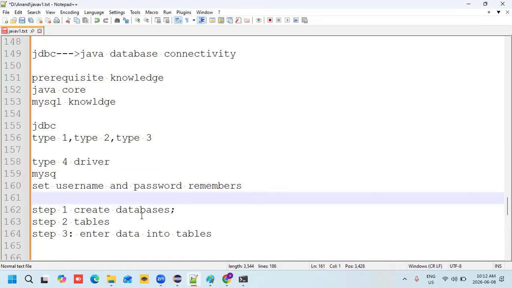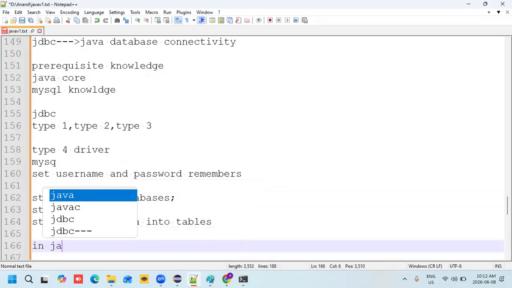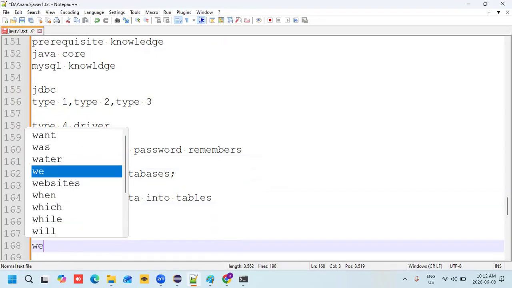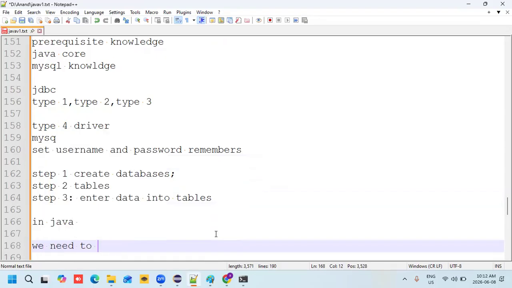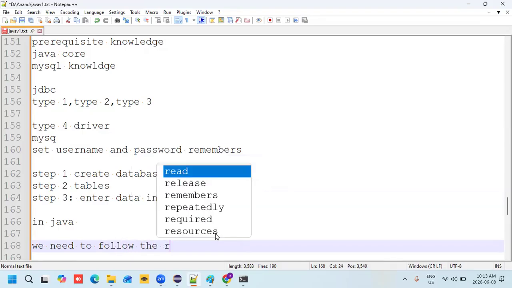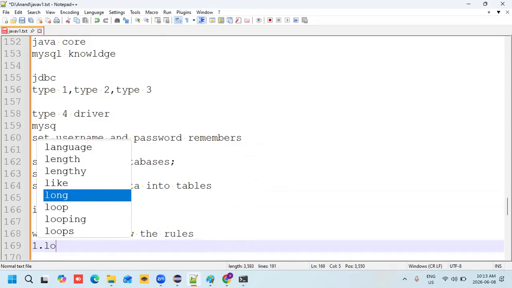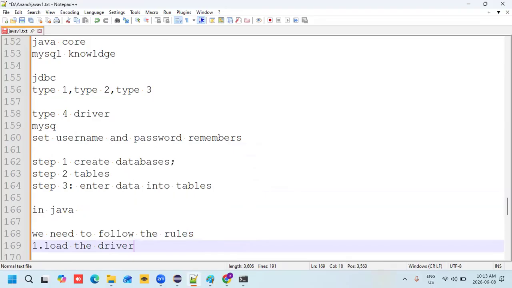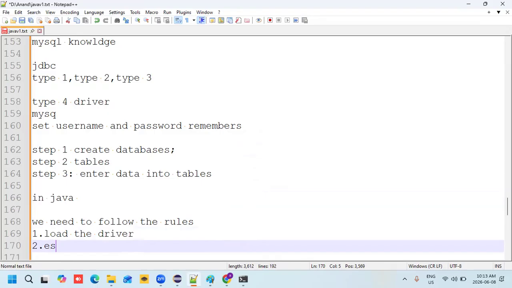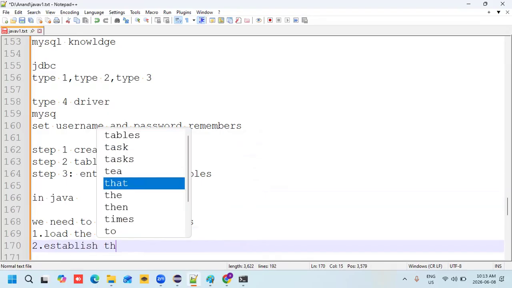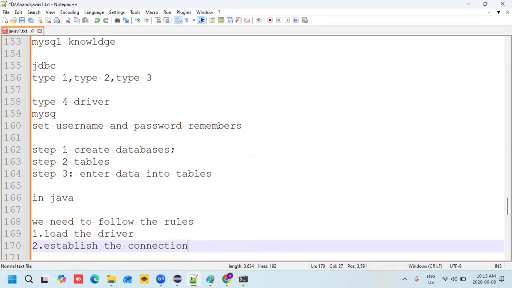Okay, in a Java application, first we need to load the driver. In Java we need to follow the rules. First one, load the driver. And the second one, establish the connection.